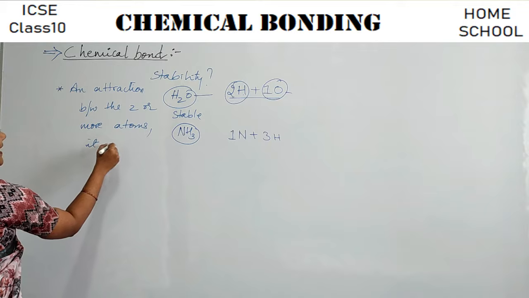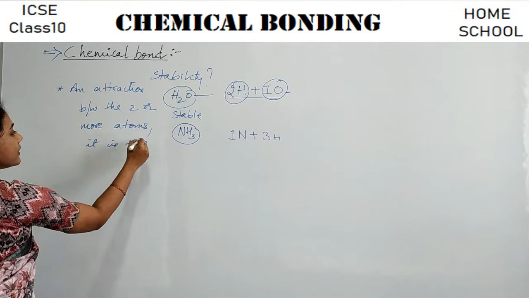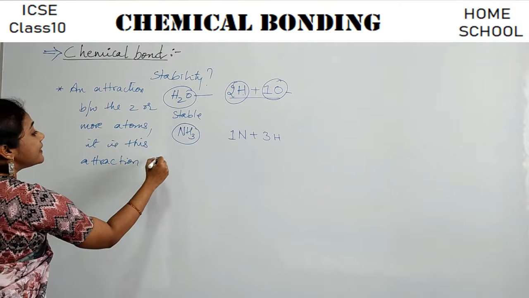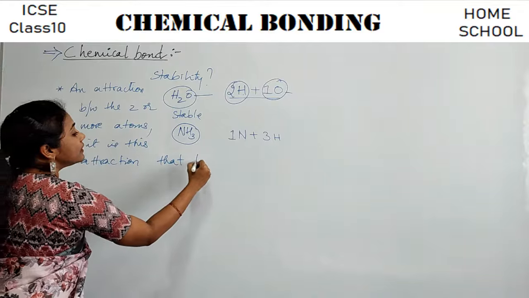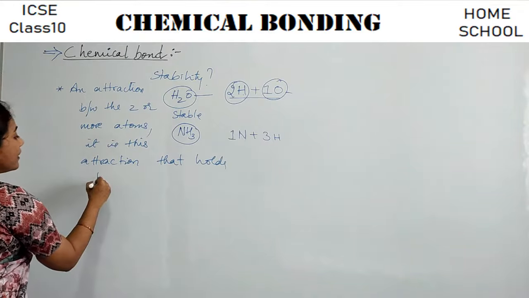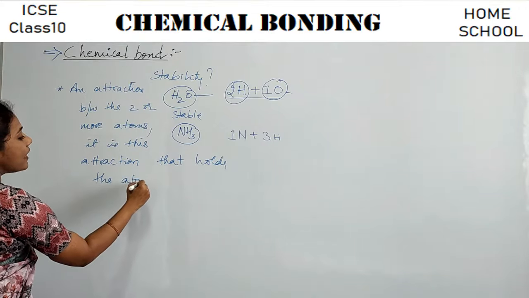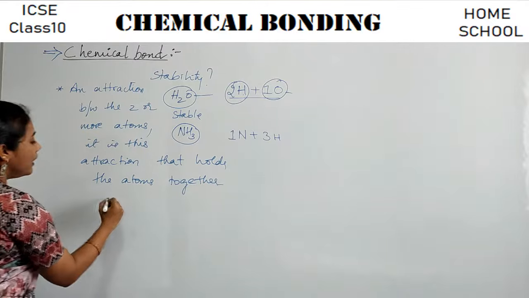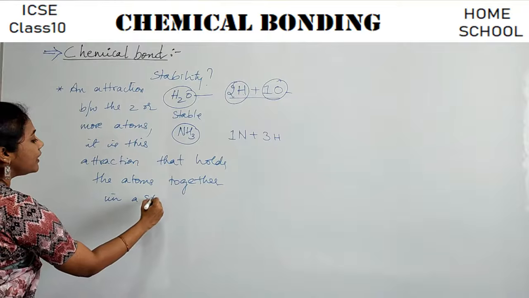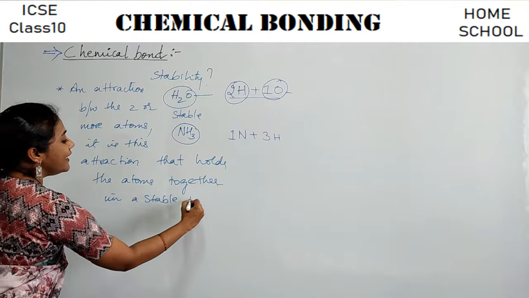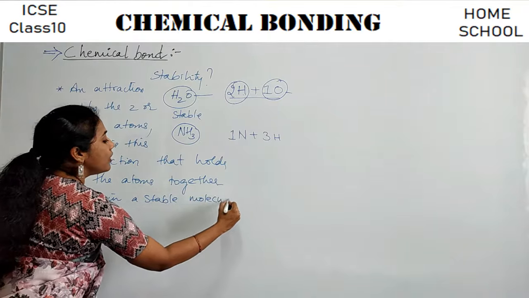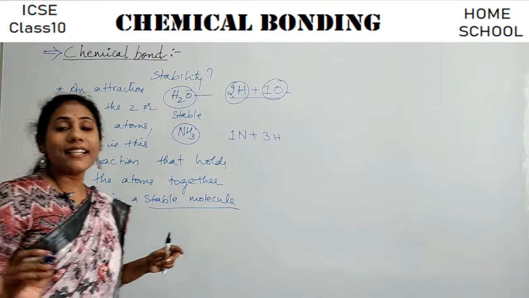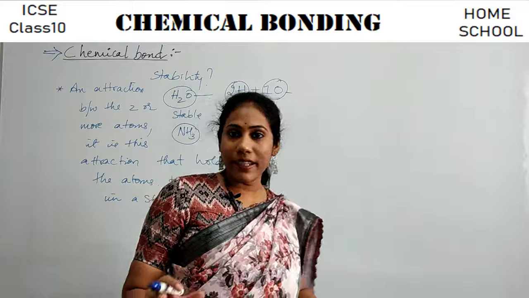It is this attraction that holds the atoms together in a stable molecule. Okay, so this is what we call a chemical bond, right?